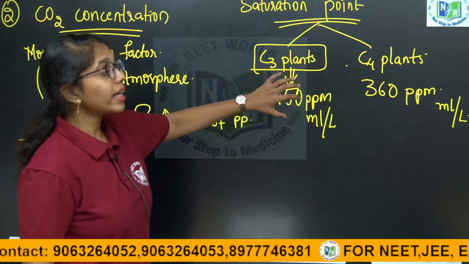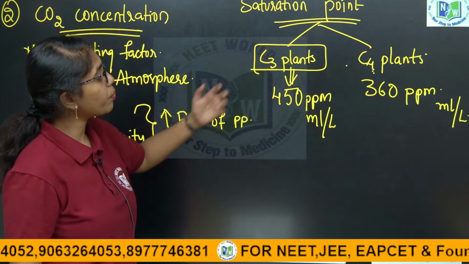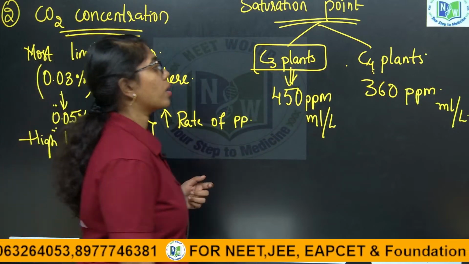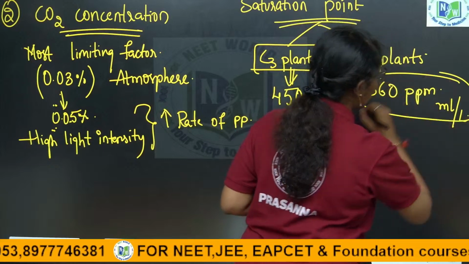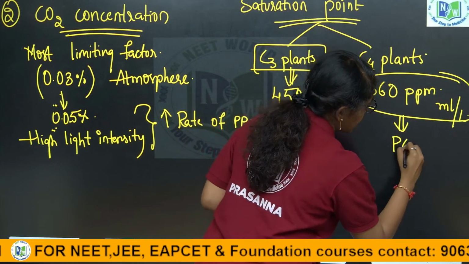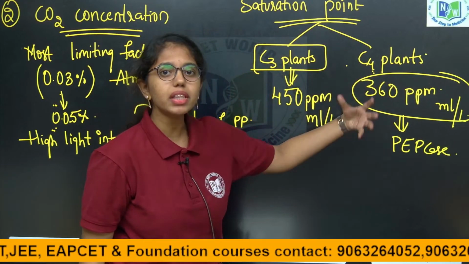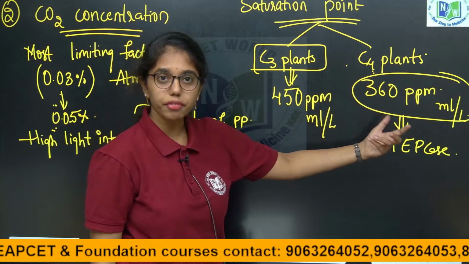Why is the saturation point of C4 plants less and the saturation point of C3 plants more? In C4 plants it is less because the fixation process is modulated by the enzyme PEP carboxylase. This will bind only with carbon dioxide, so it will saturate fast.